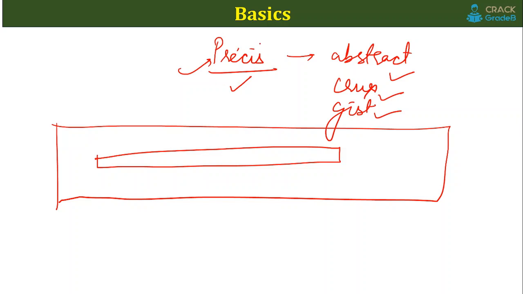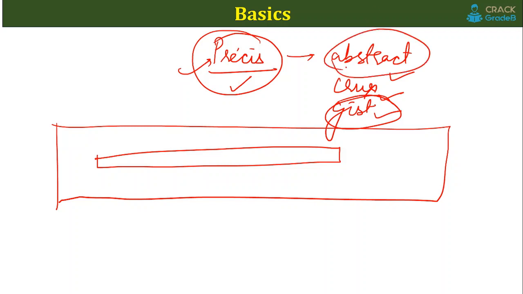Second thing is, for the Precis, the actual word limit which is required to be written is always less. Since you are writing the gist or the abstract of the passage, definitely you won't be needing many words, but you are just simplifying the passage in a shorter word limit. Usually in the examination the word limit is given, but if it is not given, it is a prerequisite that whenever you are writing a Precis, you have to write about 1/3 of the word limit of the actual passage.